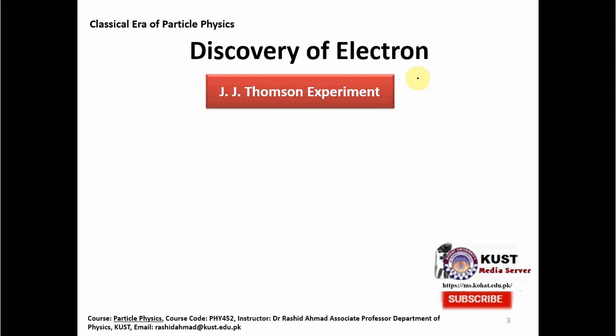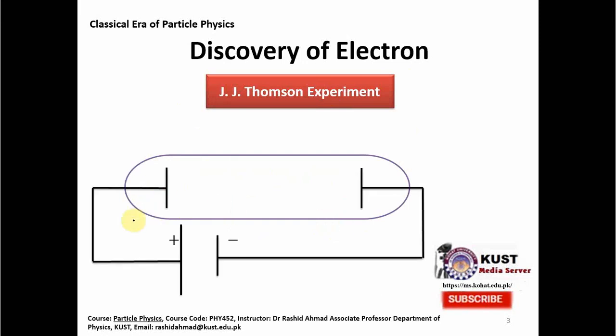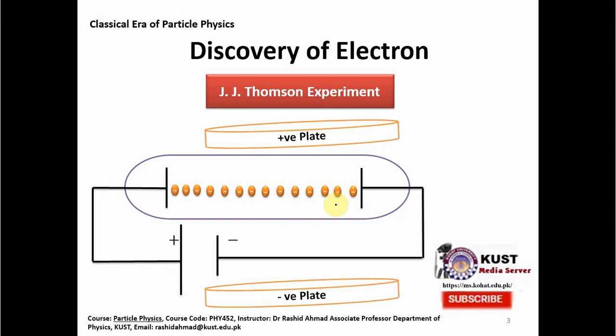Basically, he was testing whether, in a vacuum tube where electrodes were installed, some kind of rays, let's say cathode rays, traveling from the positive to the negative plate, could be deflected when positive and negative plates are placed there.